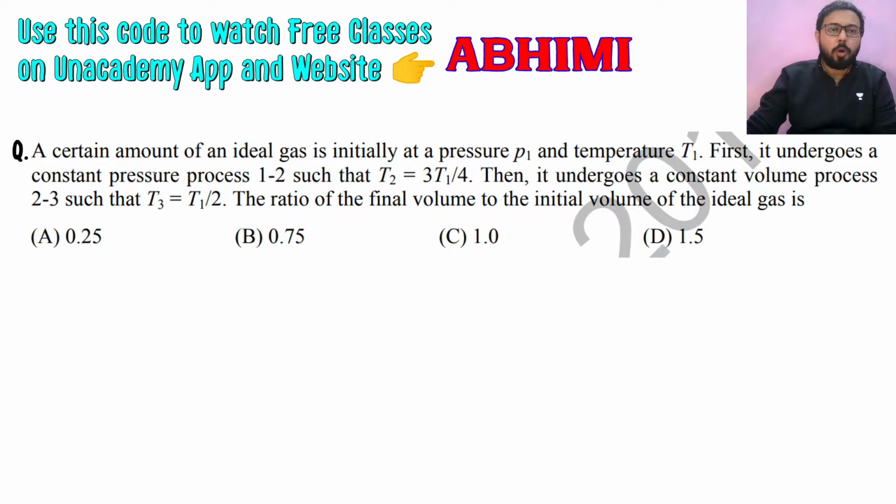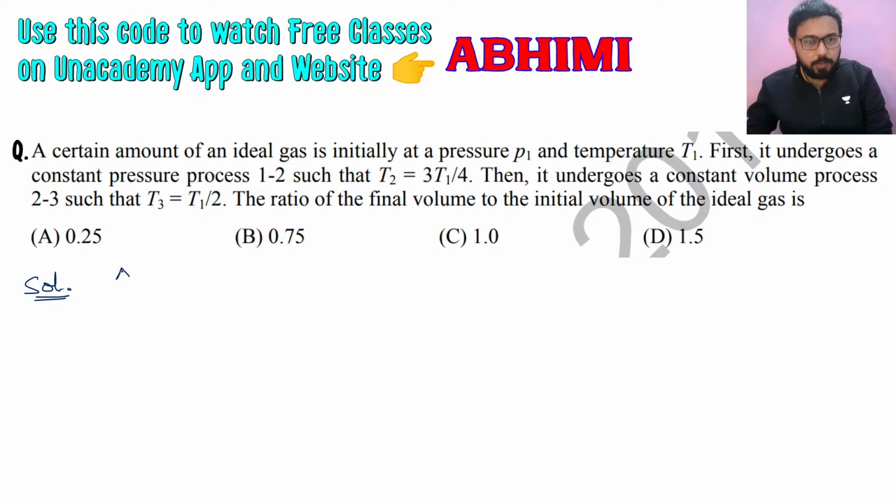A certain amount of an ideal gas is initially at pressure P1 and temperature T1. First, it undergoes a constant pressure process 1, 2 such that T2 is equal to 3T1 divided by 4. And then it undergoes a constant volume process 2, 3 such that T3 is equal to T1 by 2. The ratio of final volume to the initial volume of the process is what we have to find.